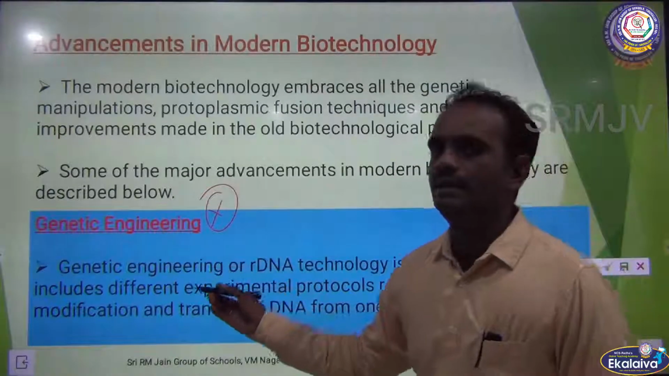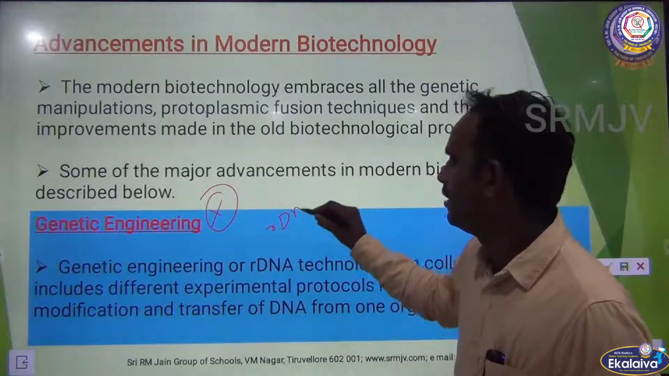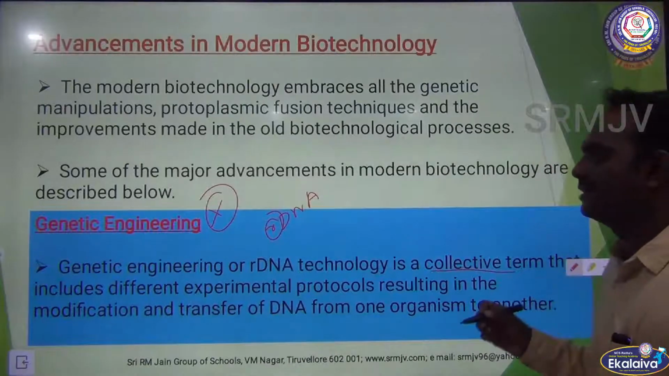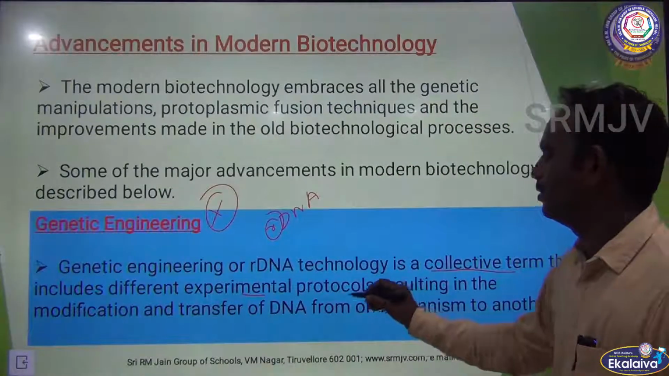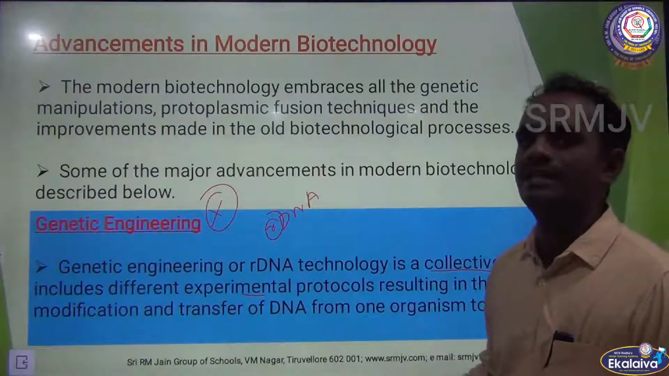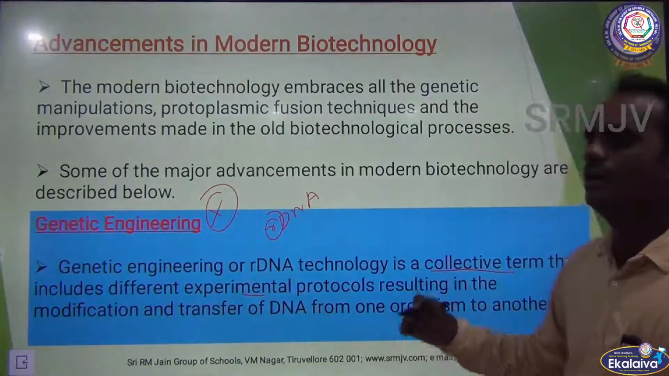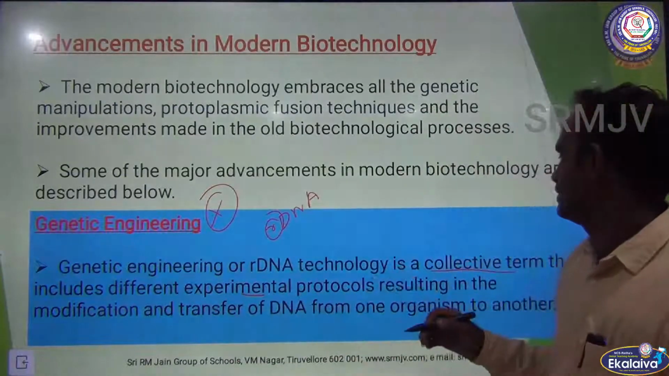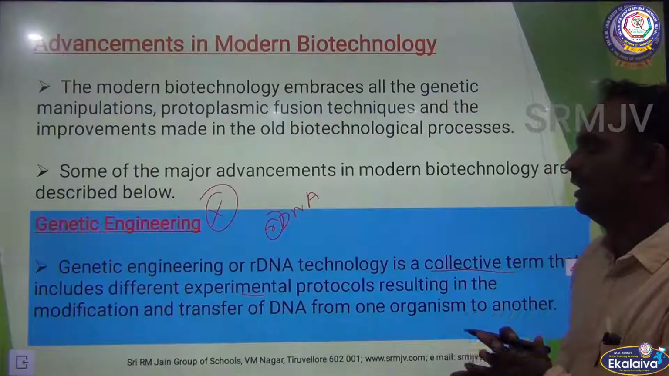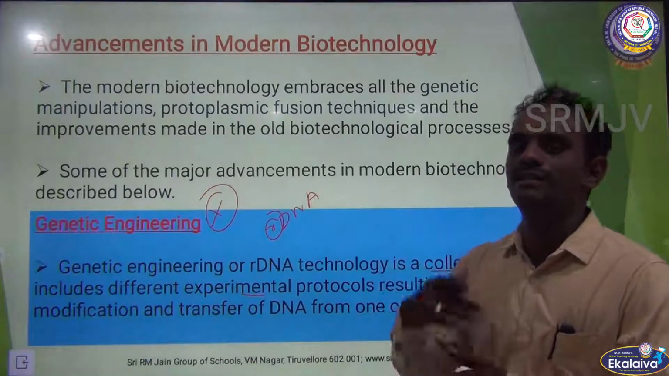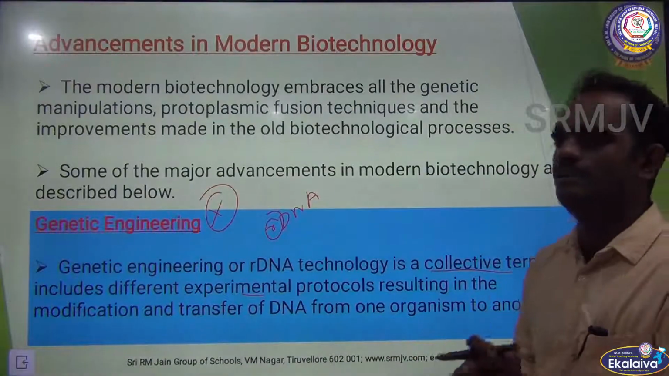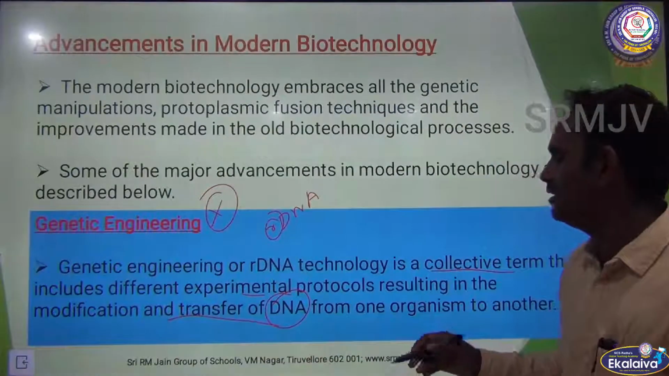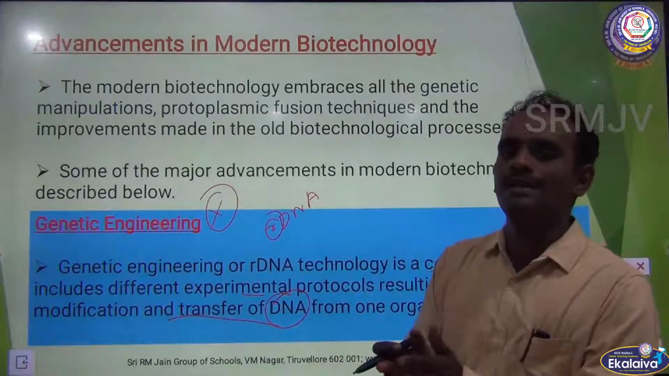So genetic engineering or rDNA technology. rDNA means recombinant DNA technology, a collective term that includes different experimental protocols or procedures resulting in the modification and transfer of DNA from one organism to another. So what is genetic engineering? It is a collective process that includes different experimental procedures resulting in the modification and transfer of DNA, very important, modification and transfer of DNA from one organism or one cell to another.